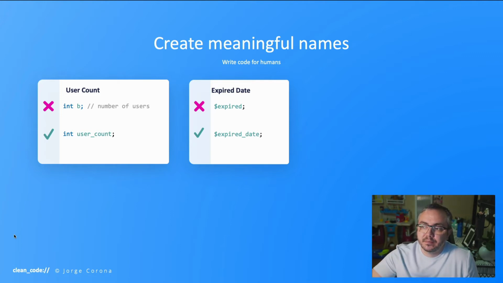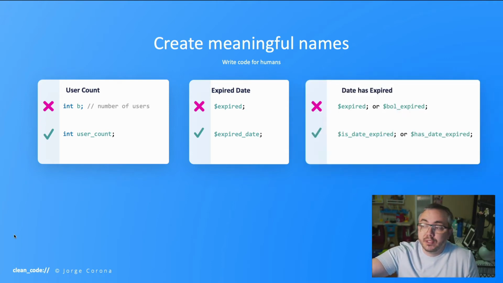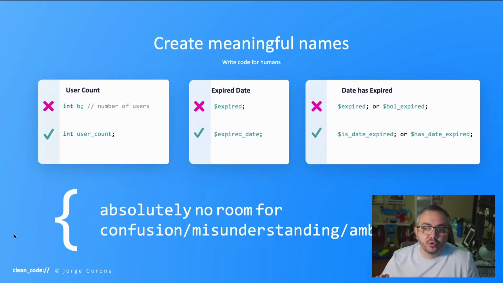Label this expired date. If, however, the date is a boolean, which is true or false, such as this one here, date has expired, and the variable you had was expired, or even boolean expired, you want to be more careful about the naming and label it date expired or has date expired. That's my personal preference. This is key here because we're trying to make sentences for you and for everyone else to read and understand. So absolutely no room for confusion, misunderstanding, or ambiguity.